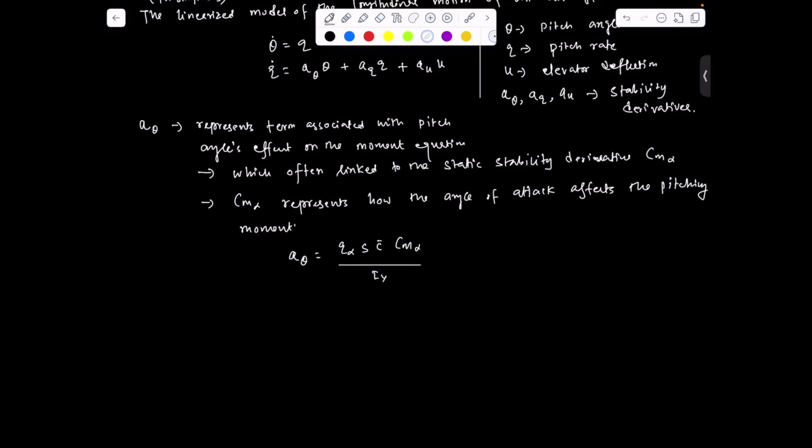So in this term, a theta helps maintain pitch stability when disturbed from the steady flight path.